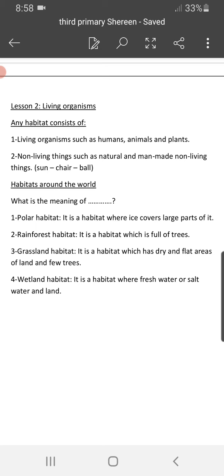But the non-living things do nothing without you. Non-living things, such as natural and man-made non-living things like the chair. The chair, I carry it. The carpenter makes it. The ball, I play with it, but it cannot move by itself. It cannot eat, it cannot grow, and it cannot reproduce. If the ball could reproduce, you would put a ball in your home, and the second day you would see small balls beside it. I don't think so. So this is a non-living thing.